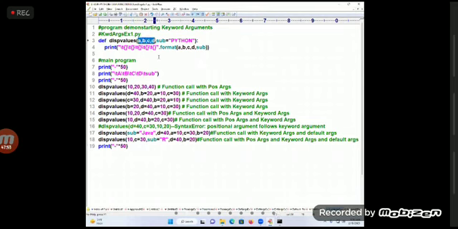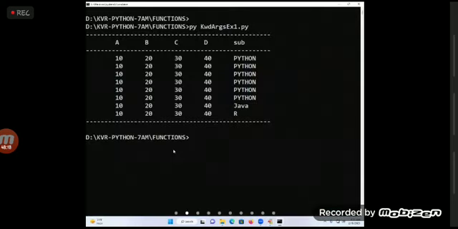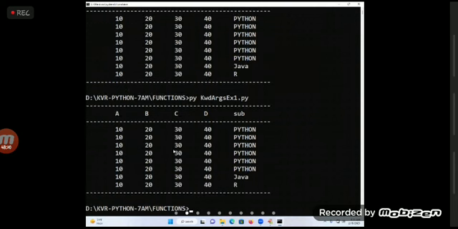A, B, C, D are called what? Positional. What is this called? B is equal to, D is equal to, sub is equal to, A is equal to? Keyword, default. Here what is the 10? Positional. Everything mixing or not? Yes. So this is the subject of it. In further also you will come across.